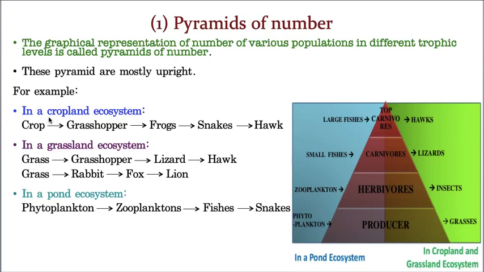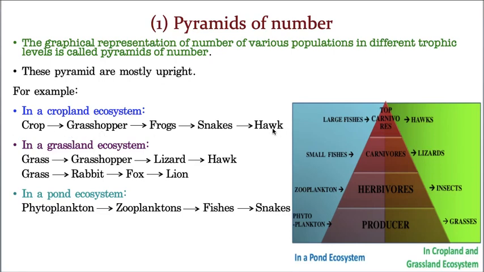The first one is in a cropland. In a cropland, what will be there? Let us take, you are growing some wheat crop. So this is a wheat crop, and this is a producer. Now depending upon this wheat crop, there may be some grasshoppers, and depending upon these grasshoppers, frogs are there, and frogs are eaten by snakes, and snakes will be eaten by hawks. Like that, this is what I call a food chain.